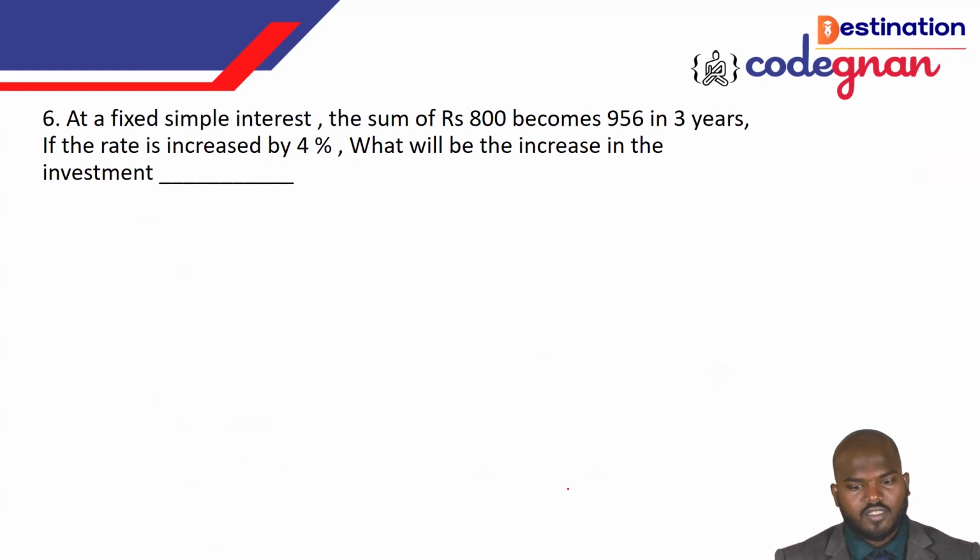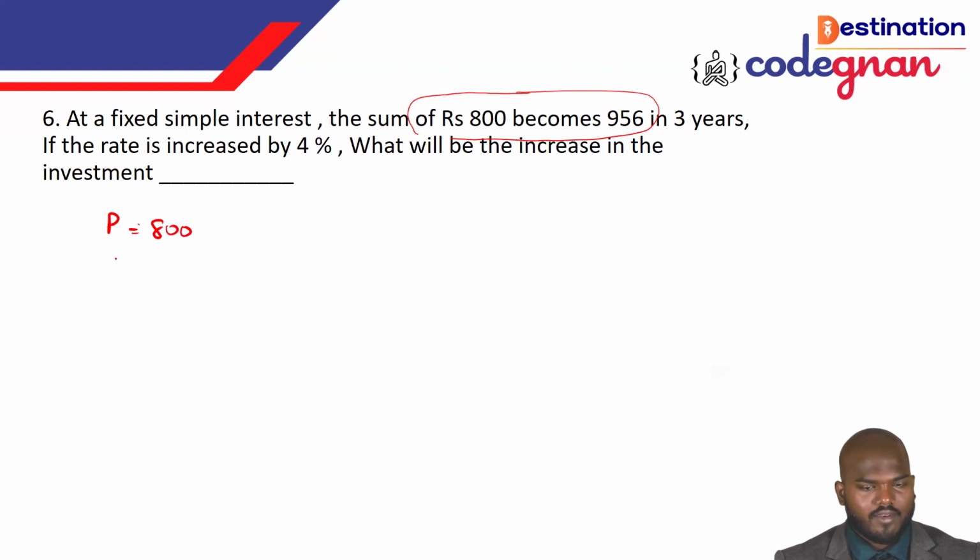That's a question they are asking in this one. Okay, so I'm deriving here. First of all, you see this one, they are saying that a sum of 800 rupees has become 956. So here they are giving the first term, that is called principal. Sum means it is going to approach the same value called principal only. So the principal is equal to 800.